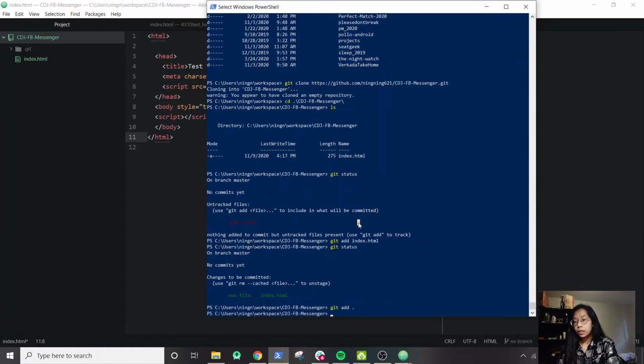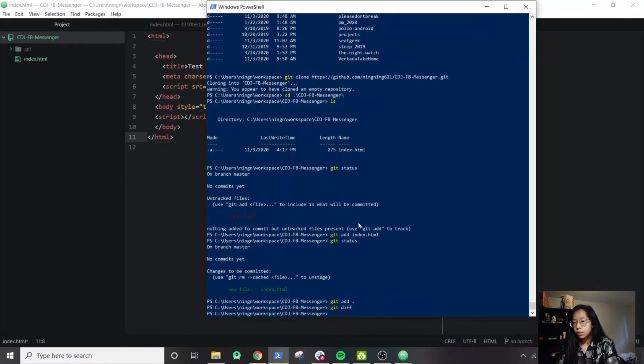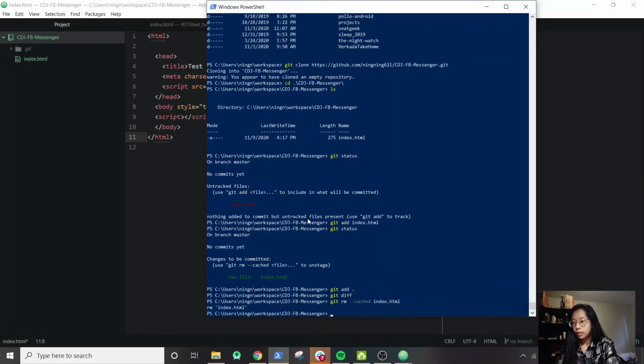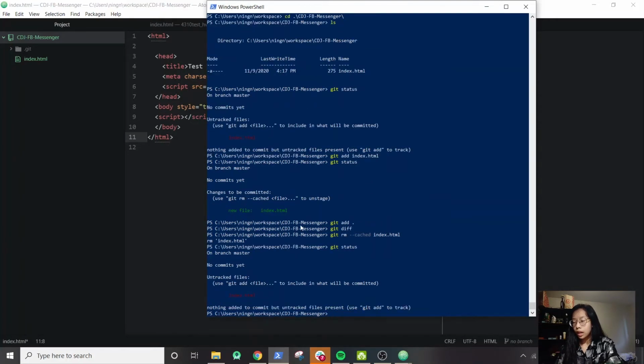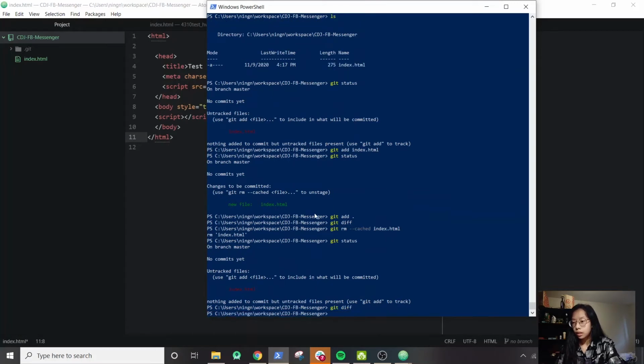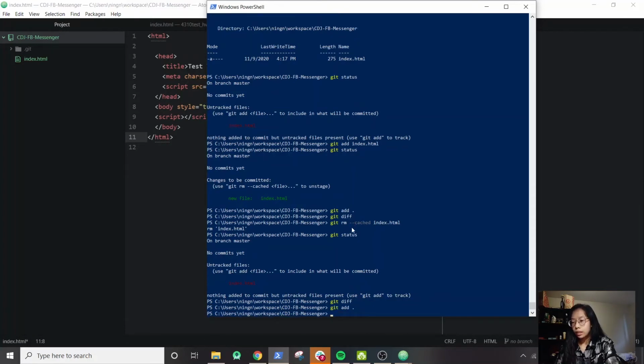And then to create a commit, you can do, or actually, we can also do another one. I think we can do git diff. Or no, we can't because we already committed. We can also unstage a file by doing git rm --cached, and we just follow the instructions here. So that'll be index.html, git status, and now we can see it's unstaged again. So we do git diff. But I guess it doesn't do anything. That's fine. Hopefully I'll be able to show you what git diff does later. But we'll just do git add again, and then we'll create a commit.